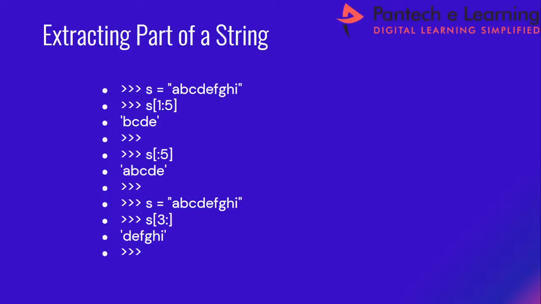S equal to, within double quotes, I am enclosing a sequence of characters, a collection of characters. Then S of, within square brackets, if I want to extract some specific characters from an input string, 1:5.